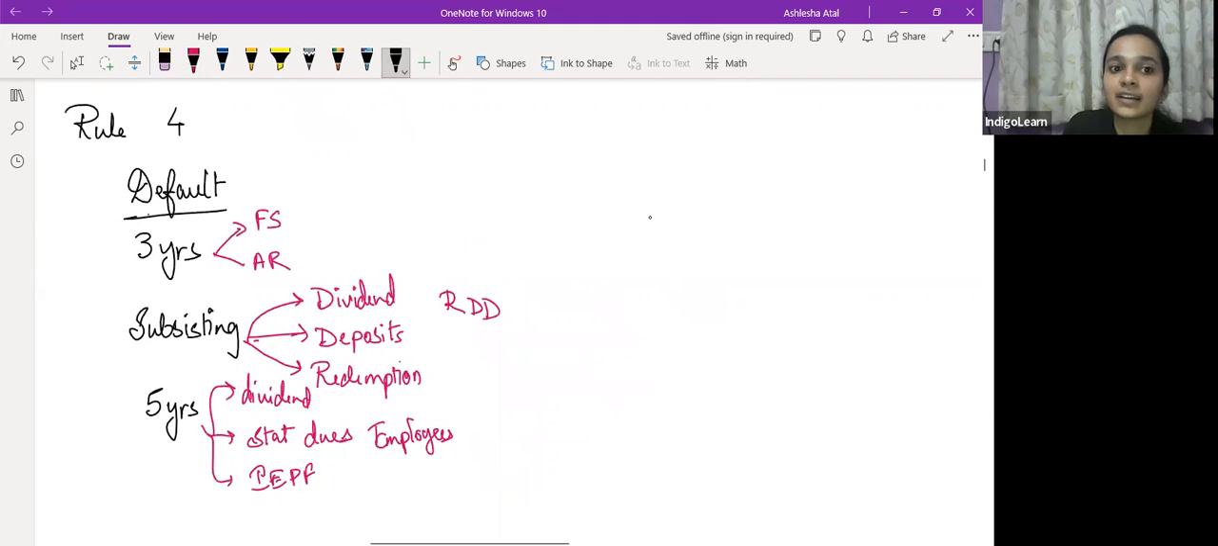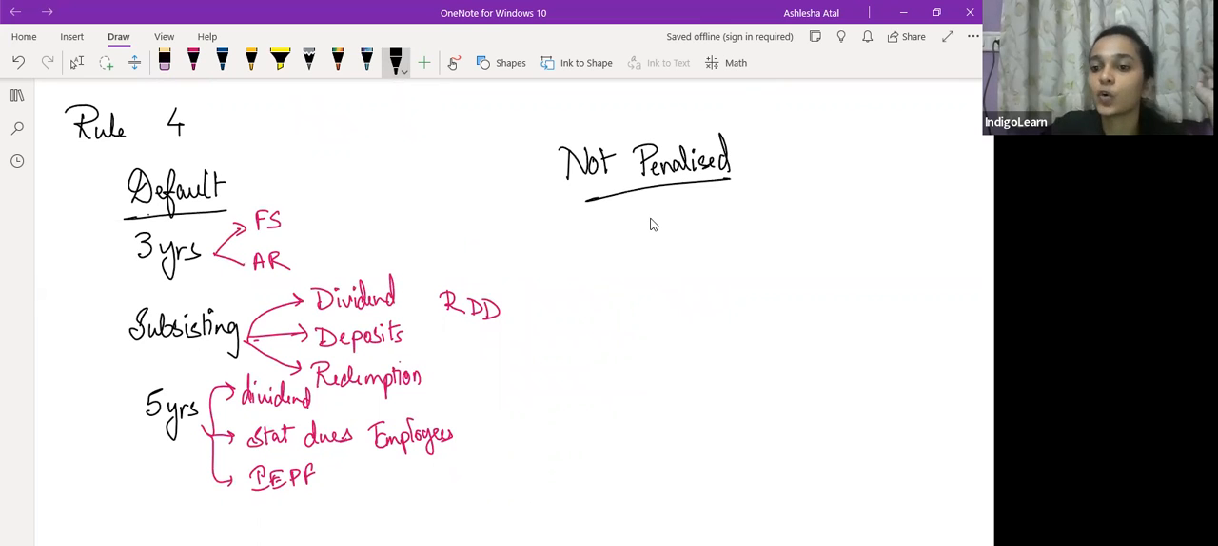और last वाला क्या था? Last वाला was about not penalized by court or tribunal under any of the acts such as RBI, FEMA, SEBI, or any other act which governs company or securities contract regulation act.